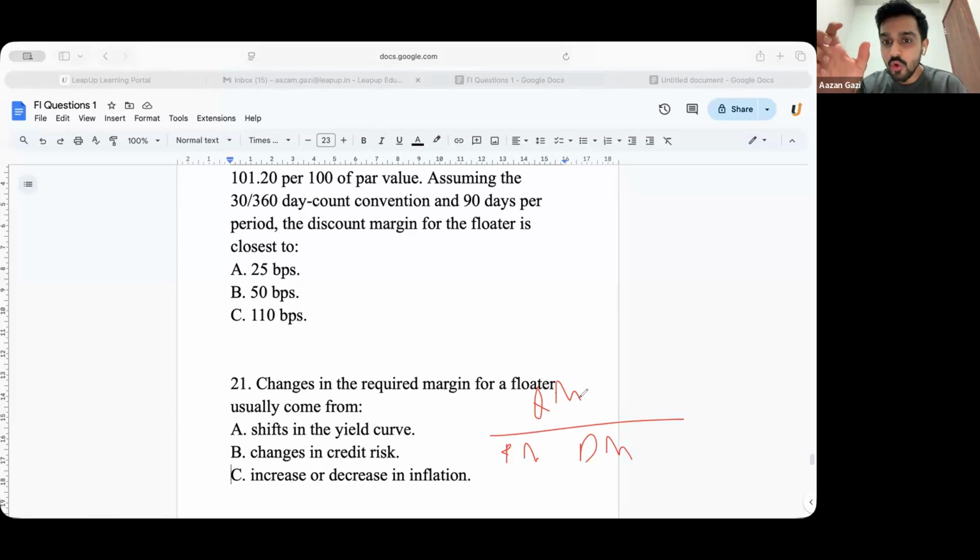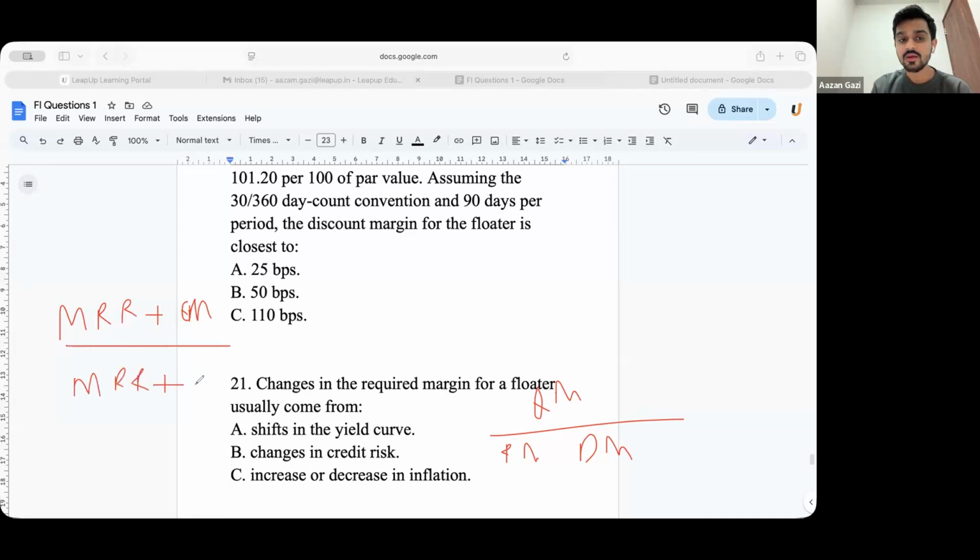Whenever you hear the term floating rate note, your numerator will always have MRR plus quoted margin, and your denominator will always have MRR plus discount margin. Is that clear, guys? Your numerator will always have MRR plus quoted margin. There is no doubt about this one. And your denominator will always have MRR plus your discount margin.